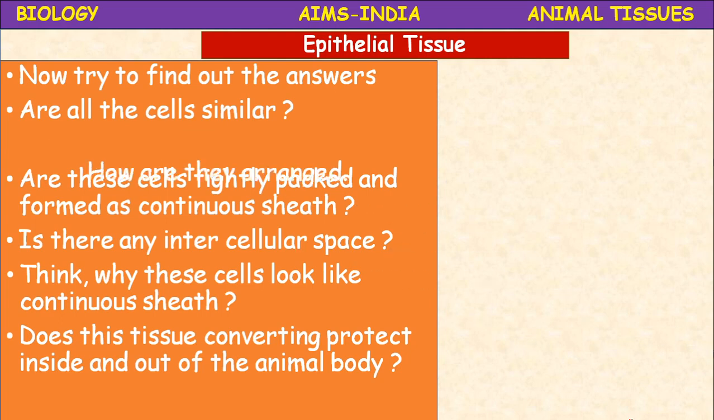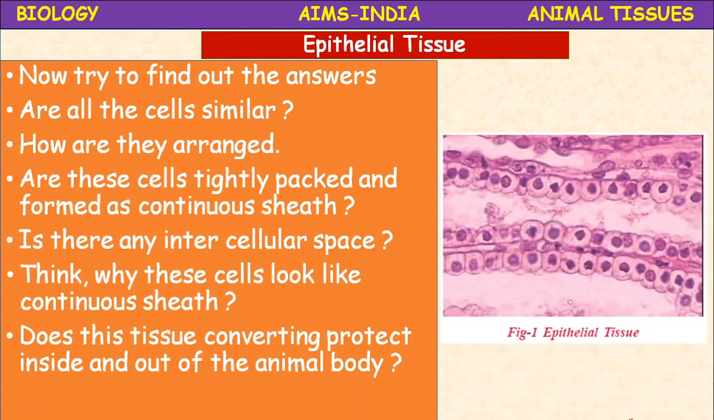So here also one figure is given, the same textbook figure. You can observe here. Now try to find the answers to the questions. Are the cells similar? Here, in the skin tissue of the chicken which you are observing under the microscope, are the cells similar? Obviously they are similar. How are they arranged? They are arranged in rows.